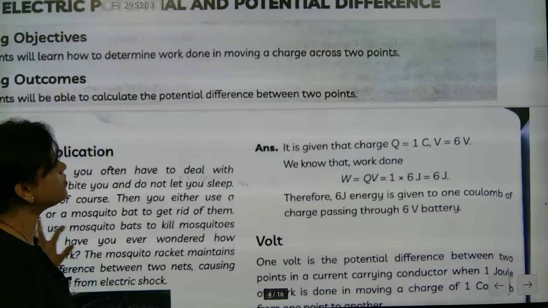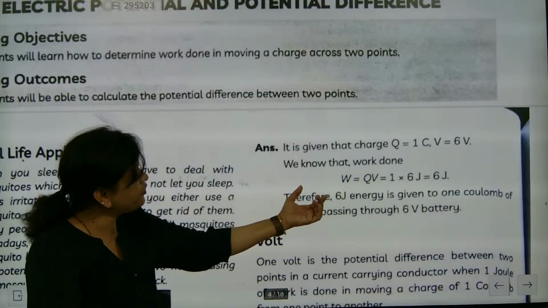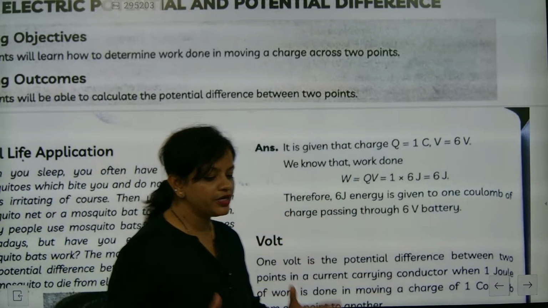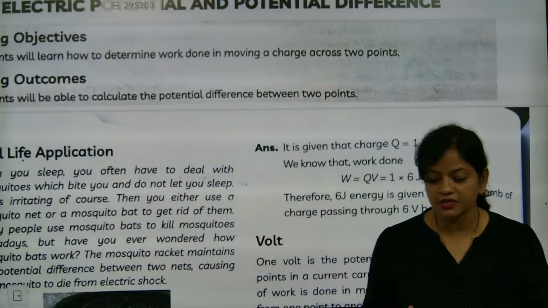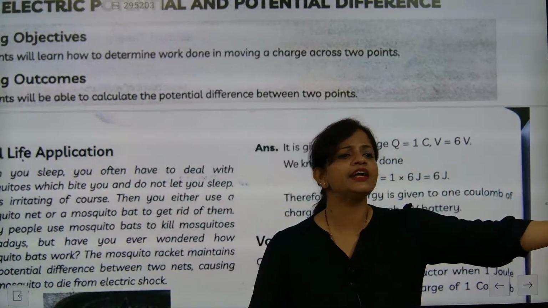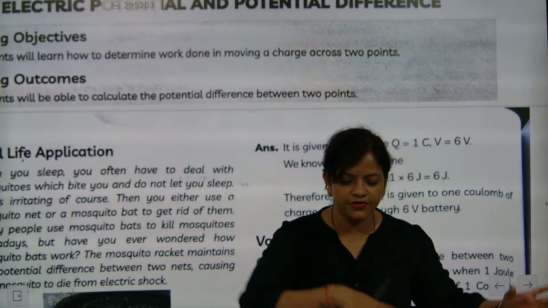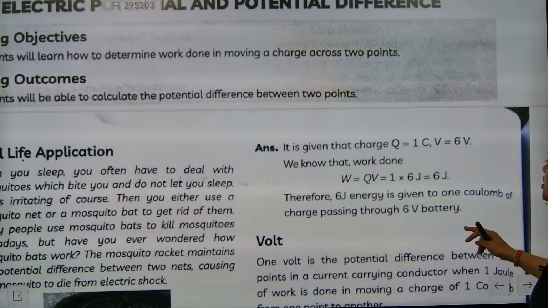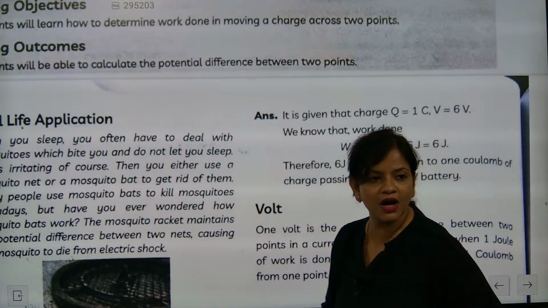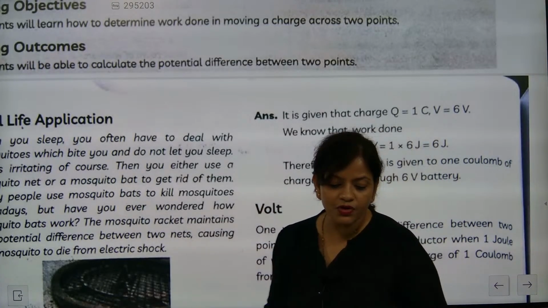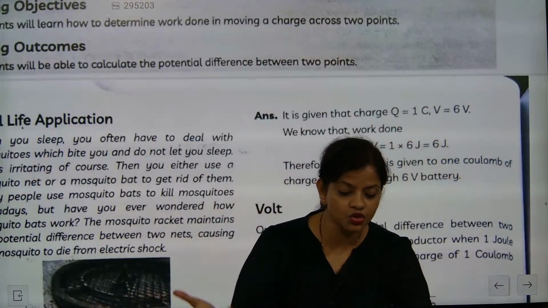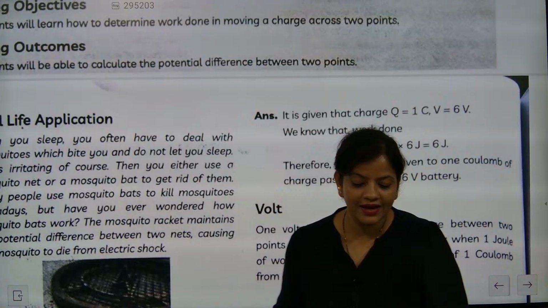Now look here, beta, what is the most important part? Potential difference is equal to work done per amount of charge. So the potential difference generated between the terminals is exactly because of the charges that move from the negative terminal to the positive terminal. Understood or not? So here it is 6 joule. This type of question carries 2 marks, but they will not give you 2 marks so easily. There will be one clue. They will connect it like a story. You have to catch the story and get the answer.